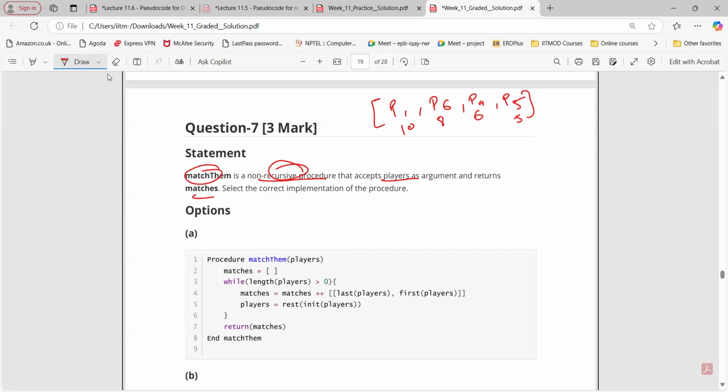Sir, wrong, sir. Why is it wrong? Sir, the ranking first should be highest, and it's taking the lowest ranking for the first match. It should have been first of player, comma last of player, because they are arranged in descending order. So we want P1, P5, but it is giving me P5, P1, right? Yes, sir. So again, not correct.